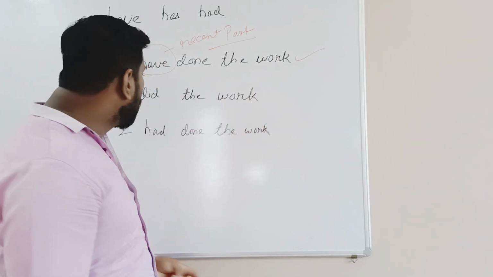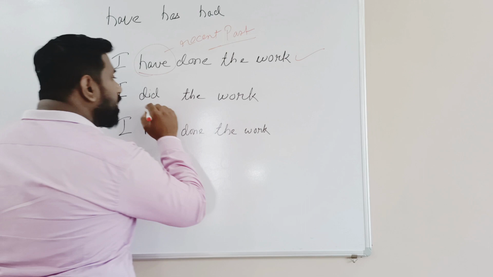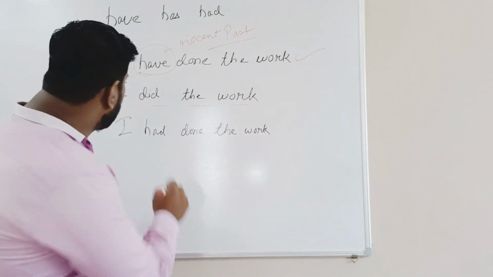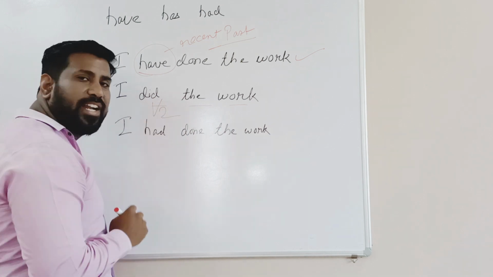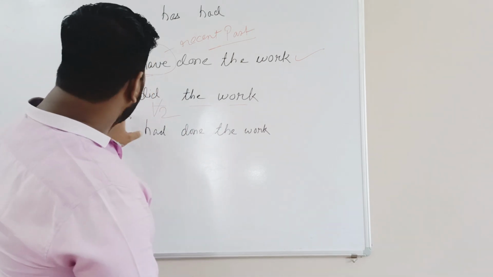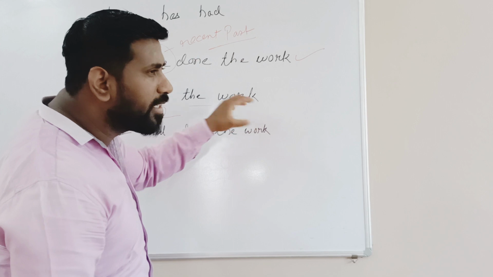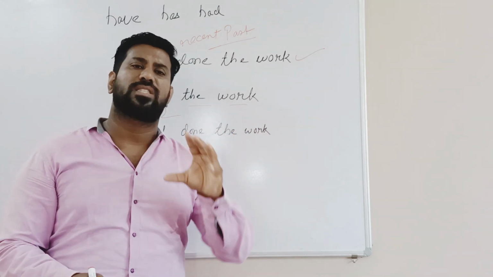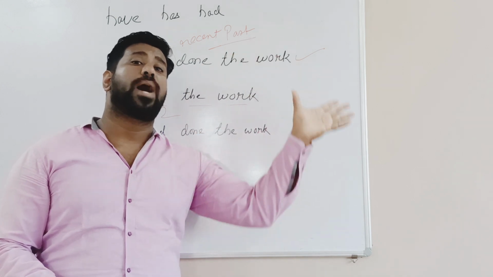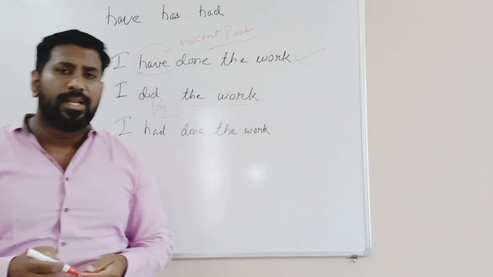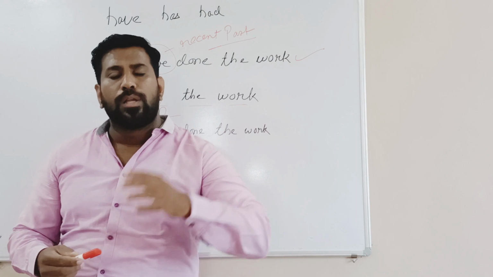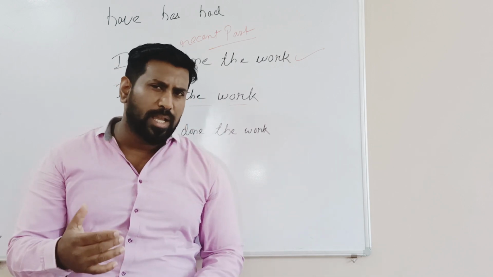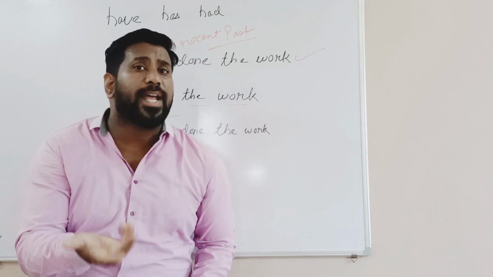This is correct. But when we say I did the work, what is did? It is past tense because it is the verb second form, V2. So when we say I did the work, that means something which was done sometime in the past. So how do we tell that some work was done in the past? We tell it by telling the time. Like if I say I called you, but when did I call you?